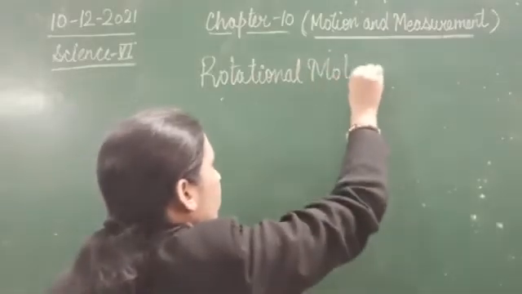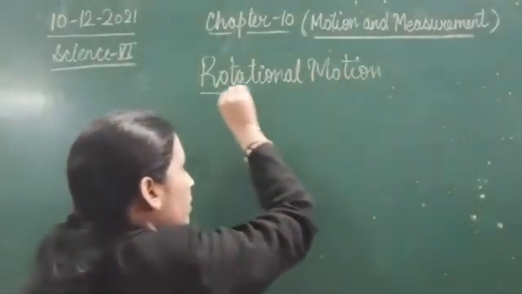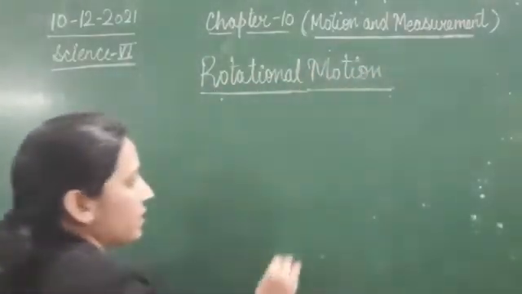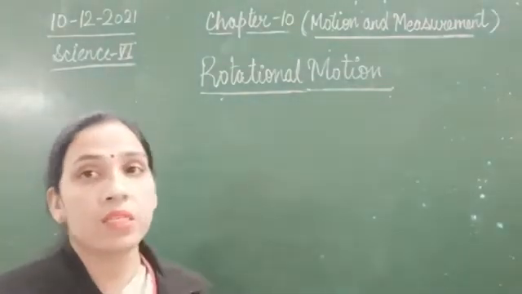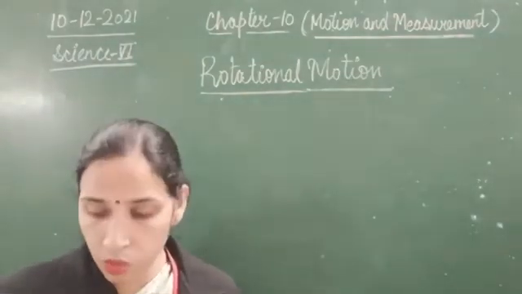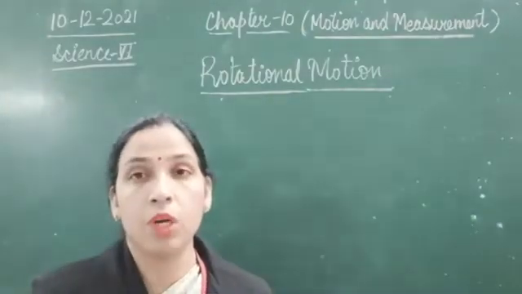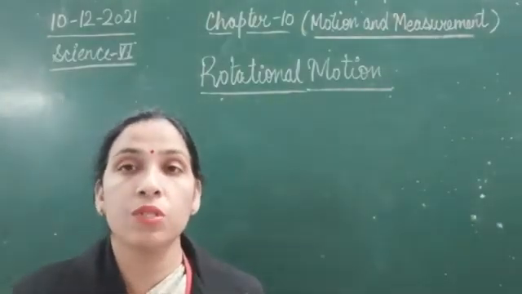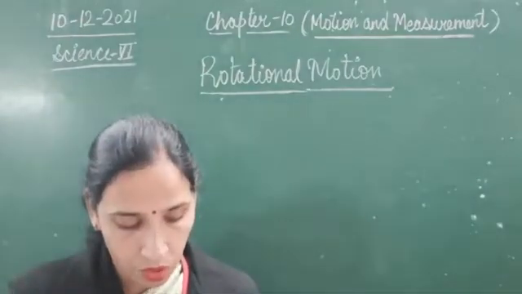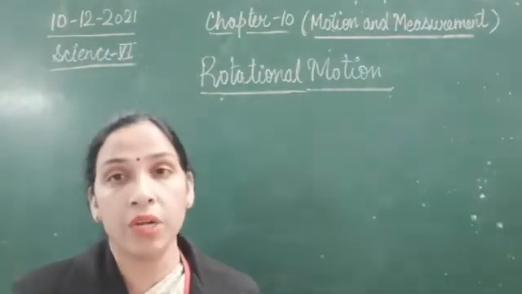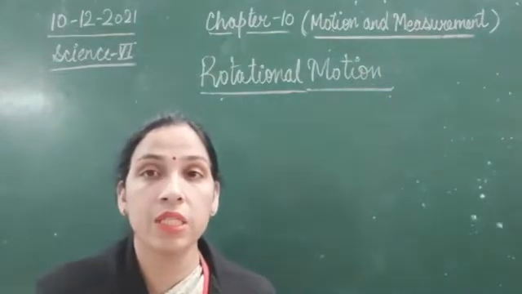Here we have taken the example of a lattu, a spinning top, which is rotating on its fixed axis. It is not changing its axis.